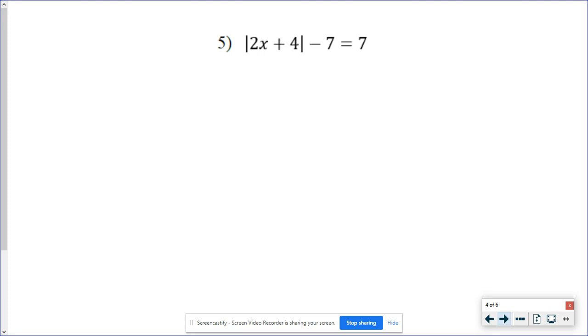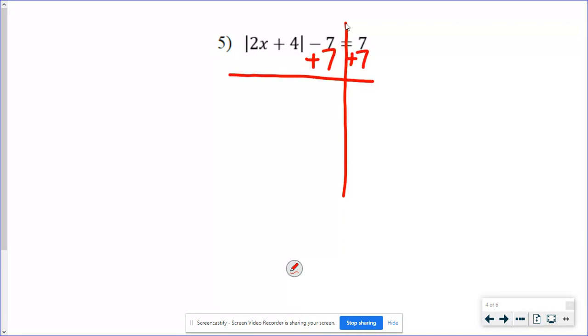For this problem, I need to get the absolute value by itself before I write my equations. Okay? So for this one, I'm going to get the 7 away from the absolute value.